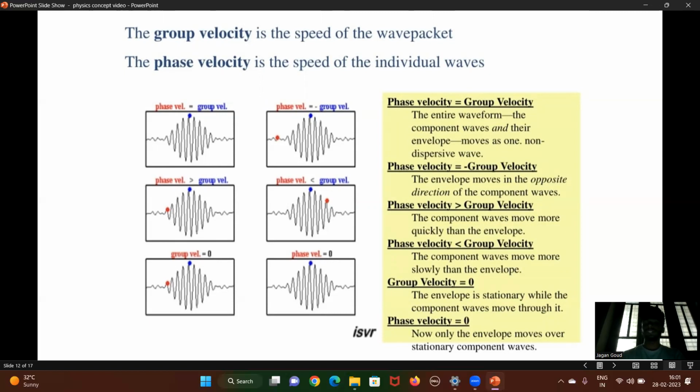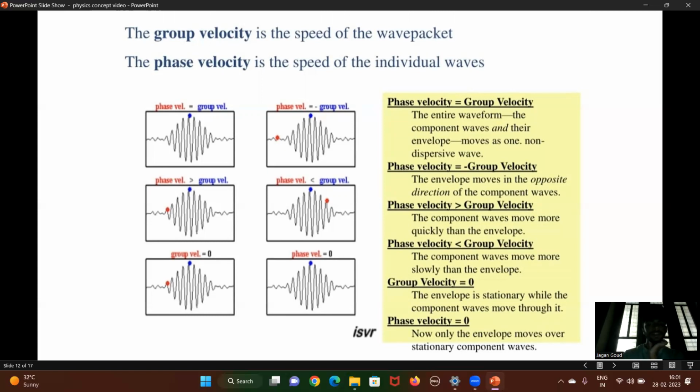Phase velocity is equal to group velocity: the entire waveform, the component waves and their envelope, moves as one non-dispersive wave. Phase velocity is equal to minus group velocity: the envelope moves in the opposite direction of the component waves.